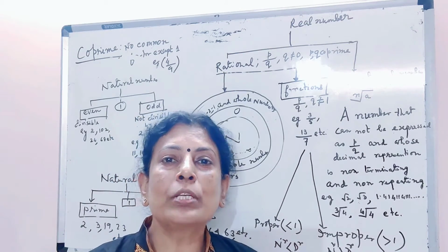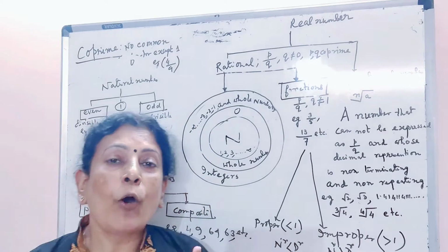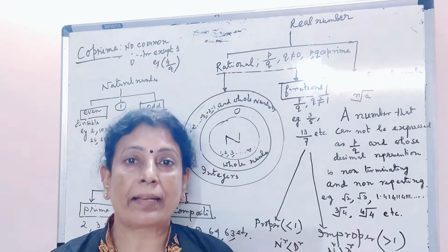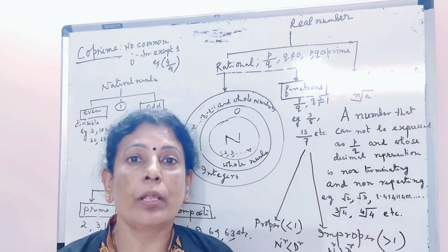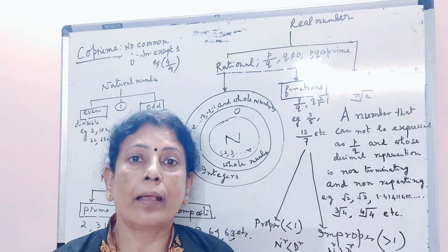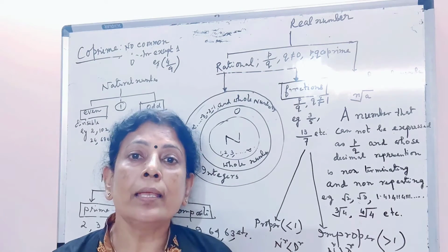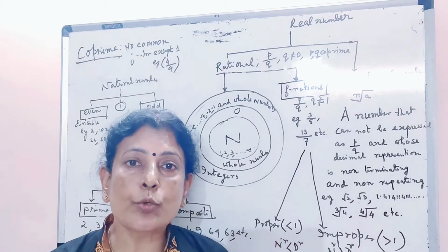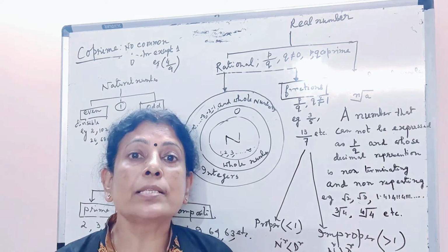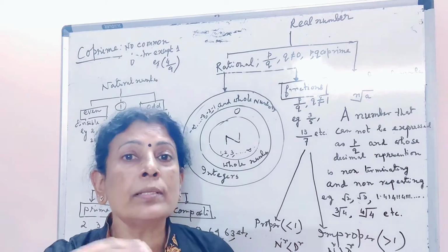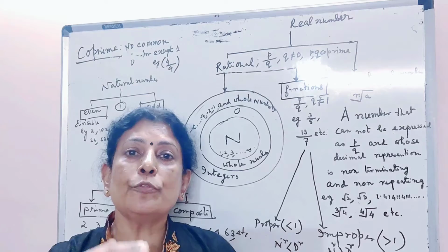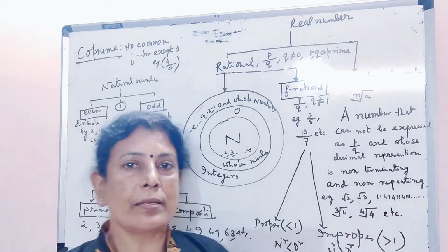Now we will come to define composite numbers. Composite numbers are those numbers which have more than two factors. As for example 24, 4, 9, etc. Let us take 4 as a composite number. Why is it called composite? Because 4 has three factors: one is 2, another is 1, and the third one is 4. So it has more than two factors. So numbers which have more than two factors are called composite numbers.